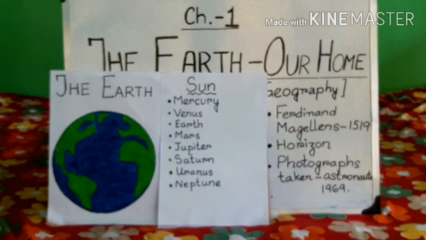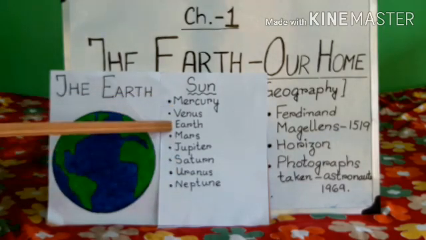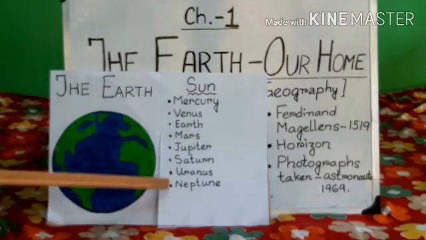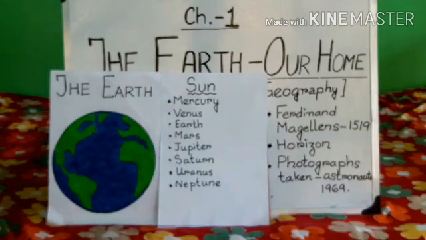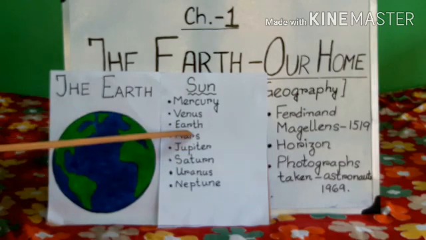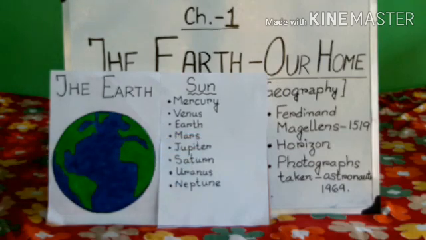The earth has air for us to breathe and water for us to drink. The most essential things for us living on earth are water and air, isn't it? The other planets except earth, they do not have any water and neither do they have any traces of air. But earth is the only planet which has water as well as air. The two most essential things needed by human beings. Okay.